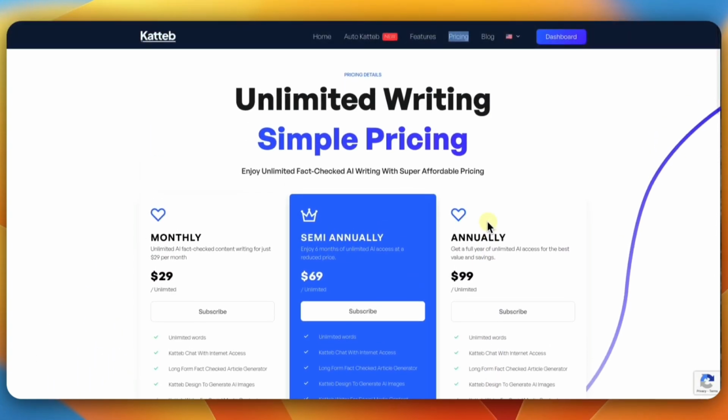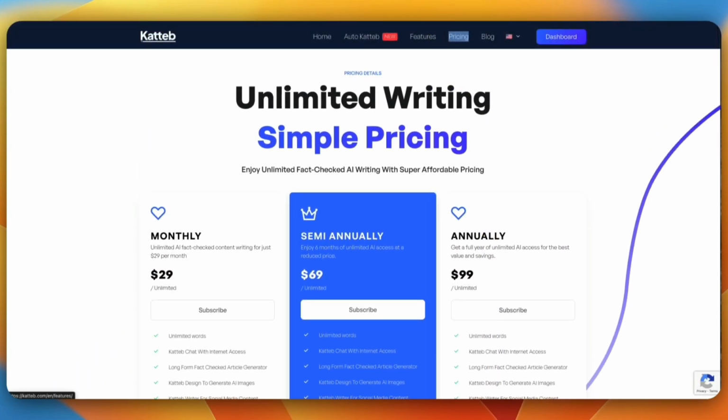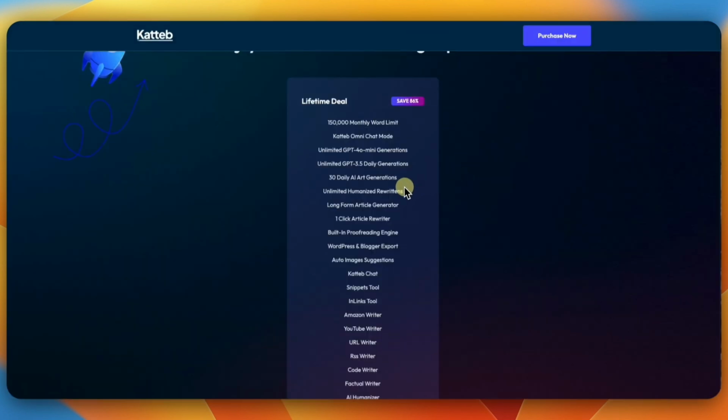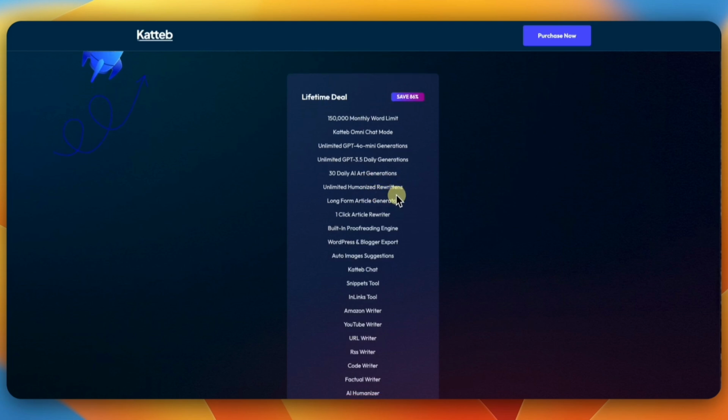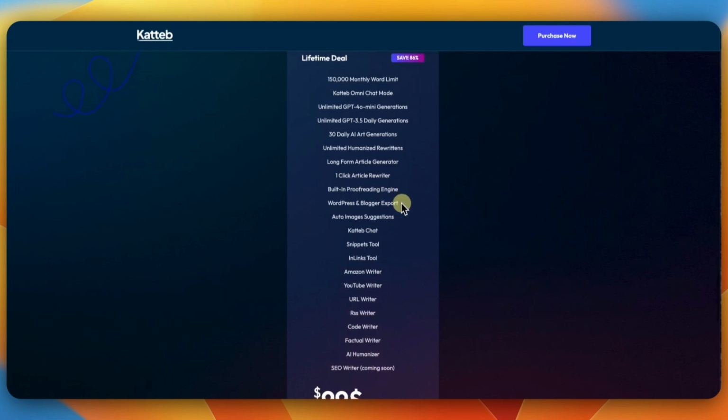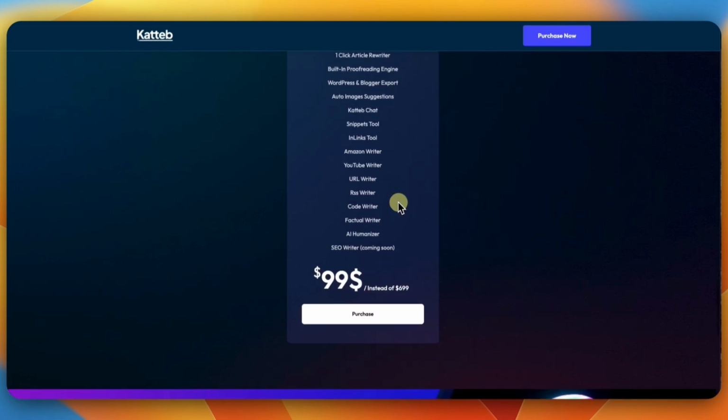Now, they do have a deal running on this inside AppSumo, which is a $99 lifetime deal. You get 150,000 words a month. So again, if you need more words, you can sign up for one of the other plans. You get 30 daily AI generated arts. You get unlimited Chat for rewriting and stuff. You get long-term. You get everything in there that they have, and it's $99 one time, and that's it.